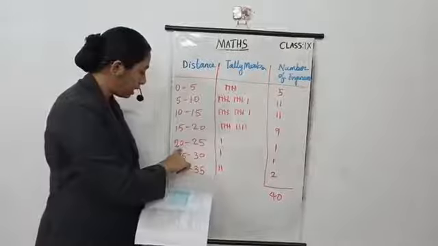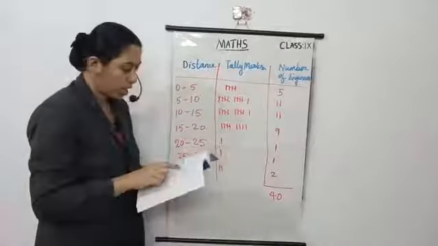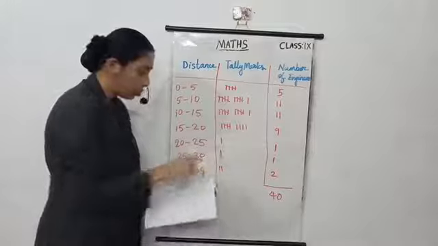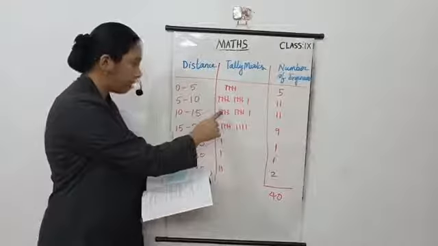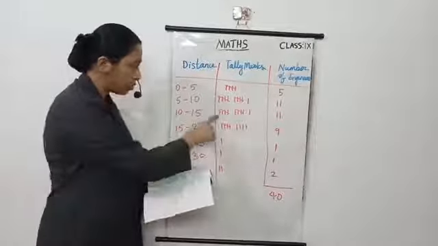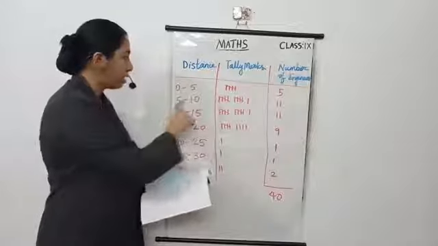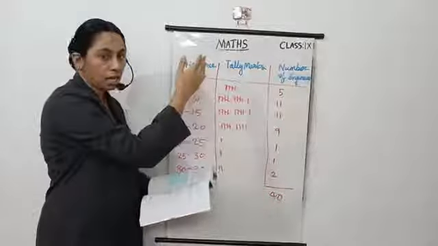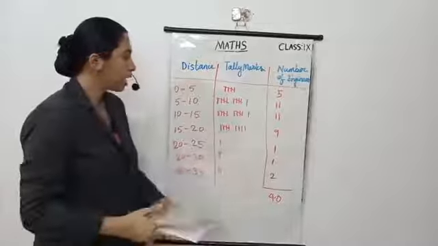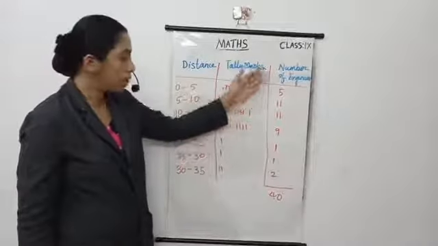Then 20, we include 20 here. Then 25, we include 25 here. Then 11 here, then 13 also here. Then 7 is included here. Like that we put tally marks. Then count how many tally marks there are and write it here.